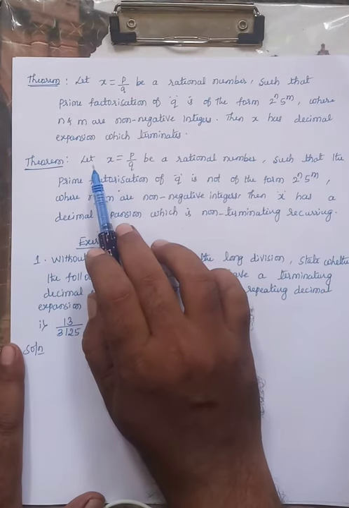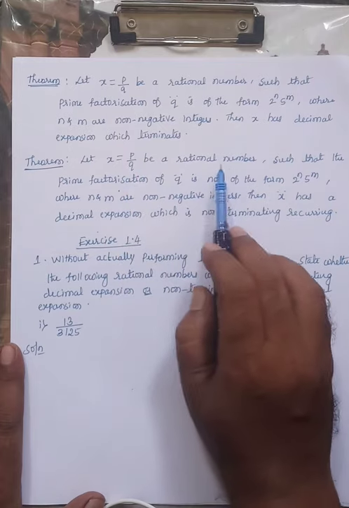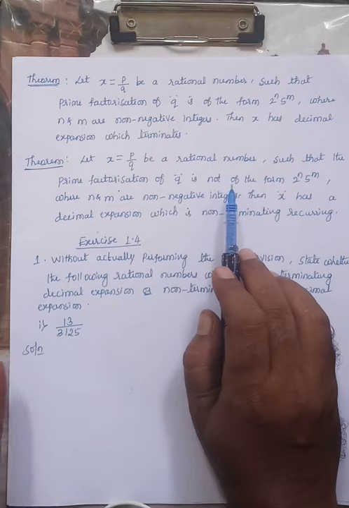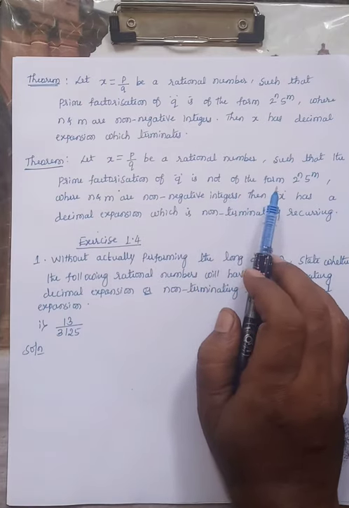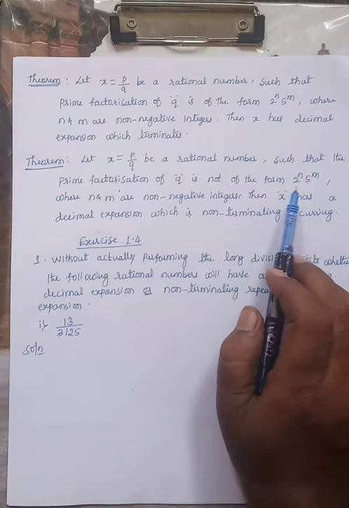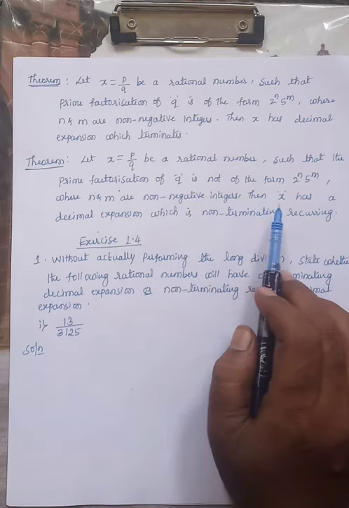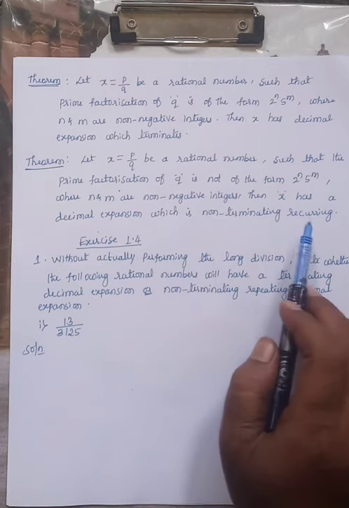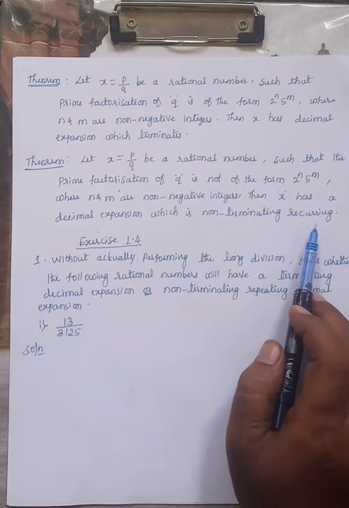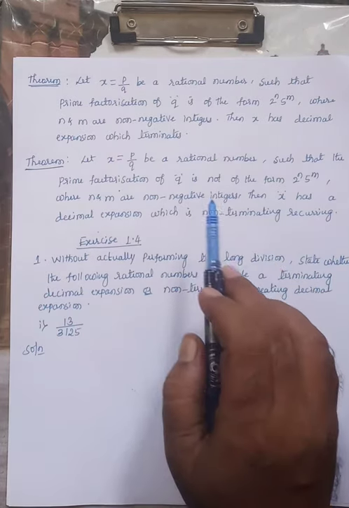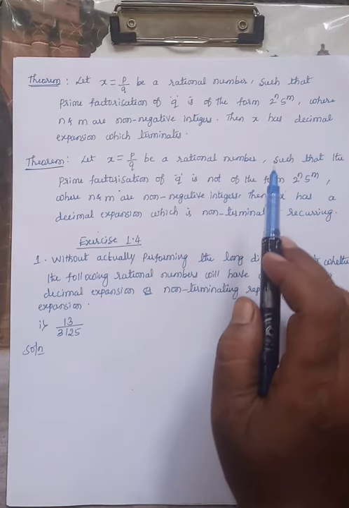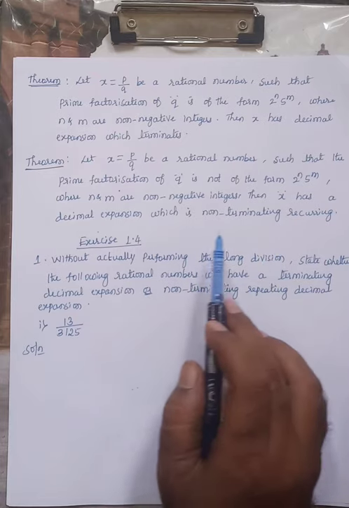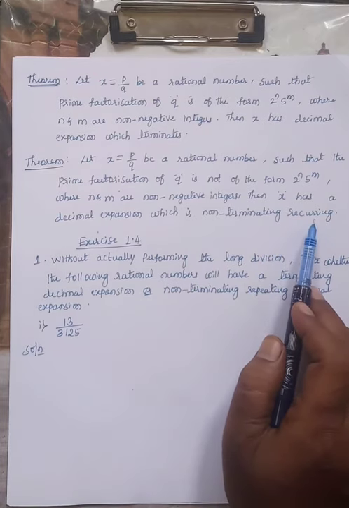Similarly, the second theorem is: let x = p/q be a rational number such that the prime factorization of q is not of the form 2 raised to n into 5 raised to m, where n and m are non-negative integers. Then x has a decimal expansion which is non-terminating, recurring or repeating. If the denominator q can be written in the form 2 raised to n into 5 raised to m, it is a terminating decimal expansion. Otherwise, it is a non-terminating, repeating decimal expansion.